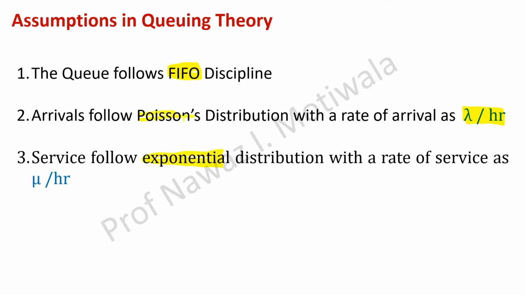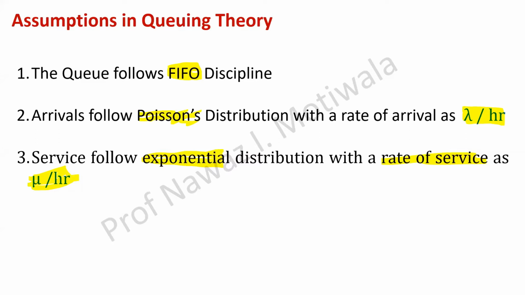Arrivals are following Poisson distribution with a rate of arrival lambda per hour, and service provider is giving the service at a rate of service as mu per hour. Again, these units are important. Mu per hour. We always need how many customers will be served per hour. In simple form, we will be requiring how many customers are served per hour, and in arrivals we want to find out how many customers arrive per hour.